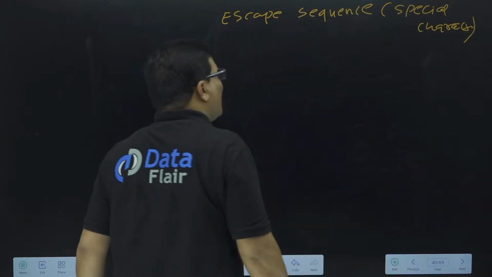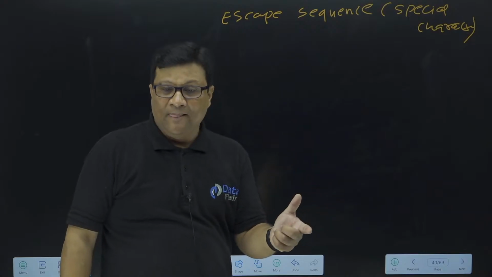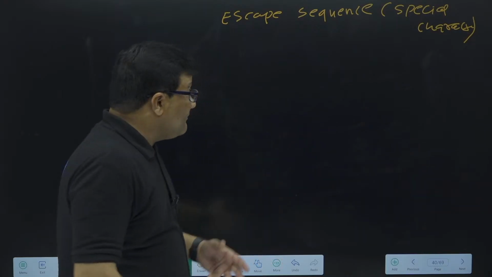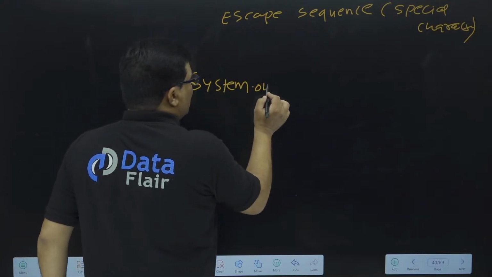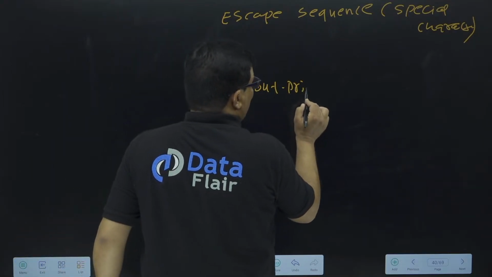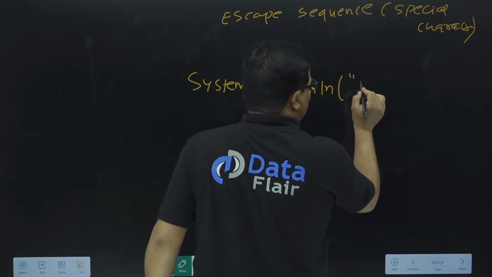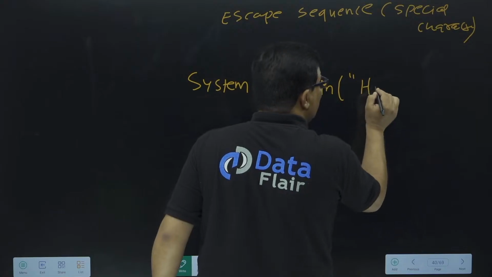So if I need to print anything on the console screen, suppose I need to print hello world or anything, then we have to use a statement like System dot out dot print or println, suppose anything like hello. So this statement will print as it is on your console screen.